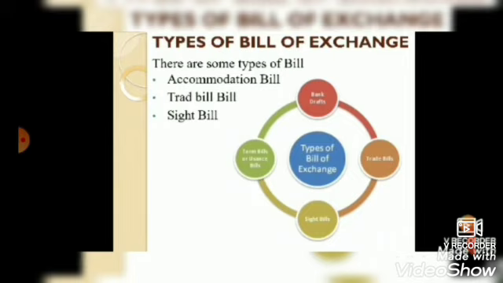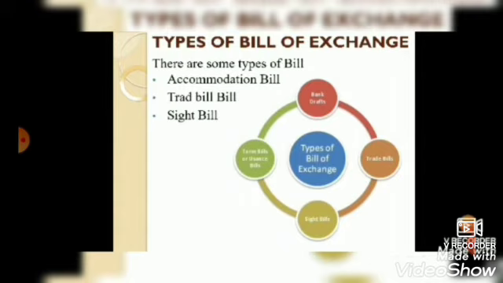Which two parties are available here? The drawer is the first party and the drawee is the second party, seller and buyer. Such bills are drawn and accepted without any valuable consideration. The main object of such a bill is to oblige friends.